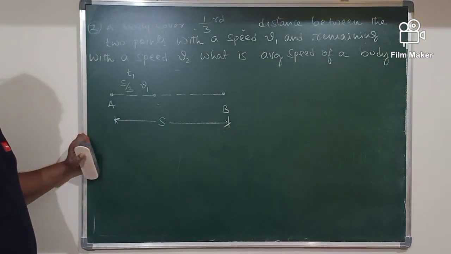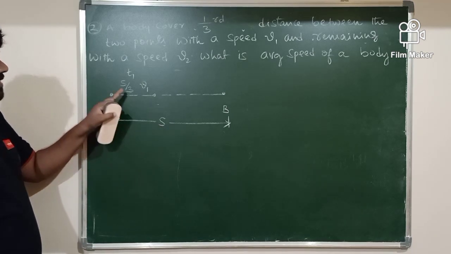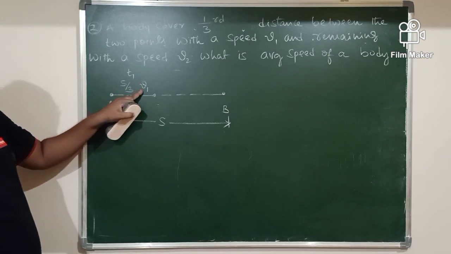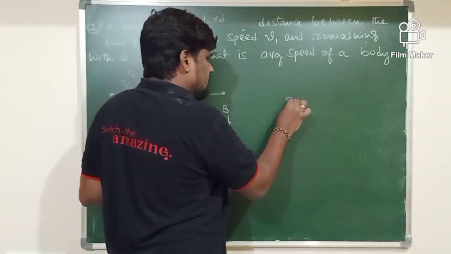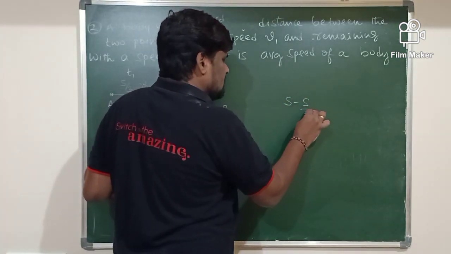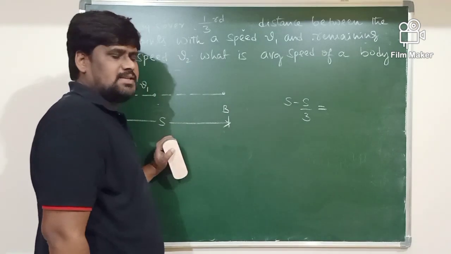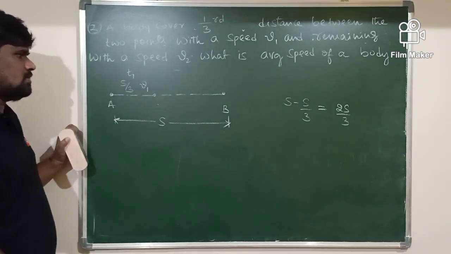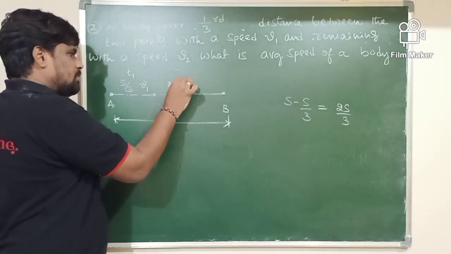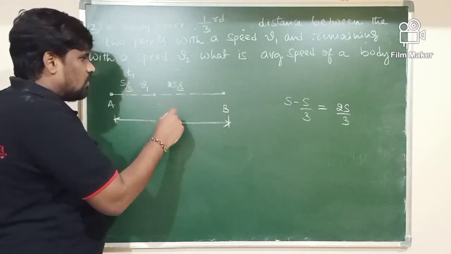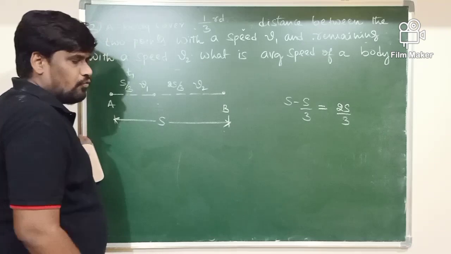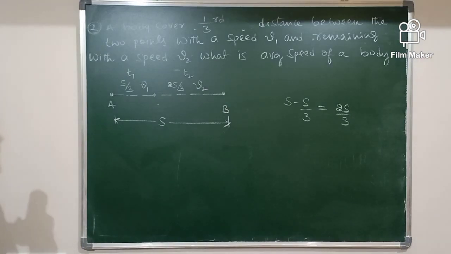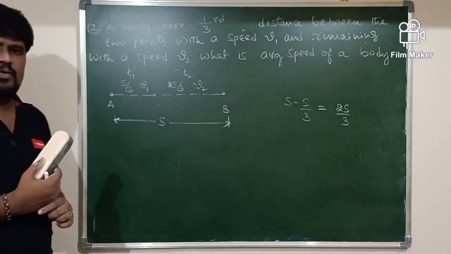Remaining distance, how much is the remaining distance? Total distance is S. Already the body has covered S by 3 distance with a speed of what? V1. How much is the remaining distance? The remaining distance is S minus S by 3, which will be 2S by 3. That 2S by 3 is the distance covered by the body with a speed of what? V2, and it takes a time what? T2. They are asking you to determine the value of the average speed.